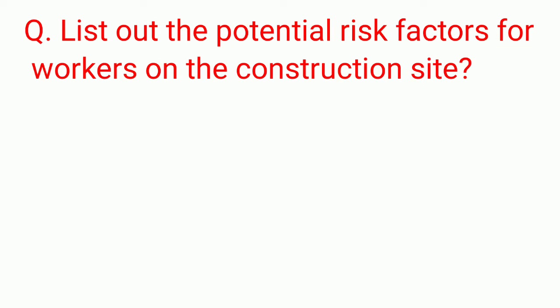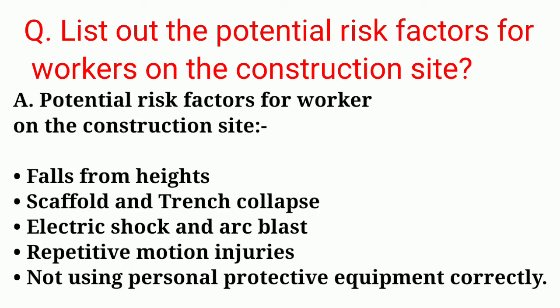List out the potential risk factors for workers on the construction site. Potential risk factors for workers on the construction site are falls from height, scaffold and trench collapse, electric shock and arc blast, repetitive motion injuries, and not using personal protective equipment correctly.